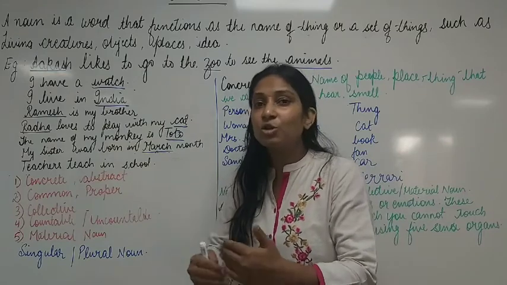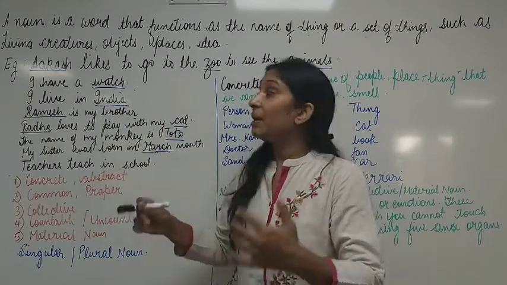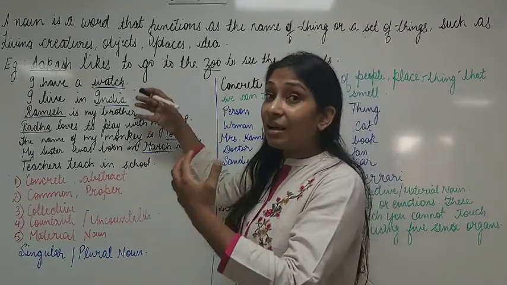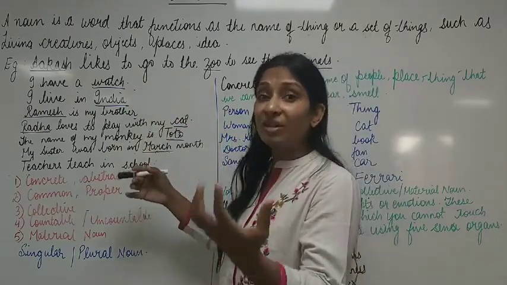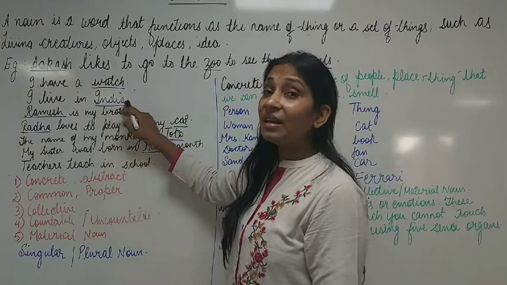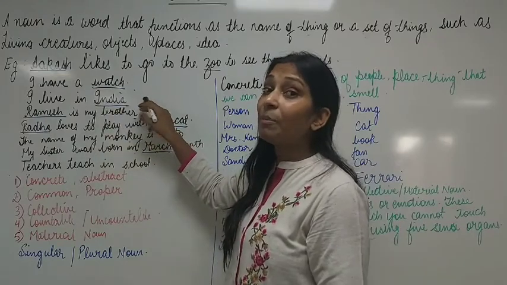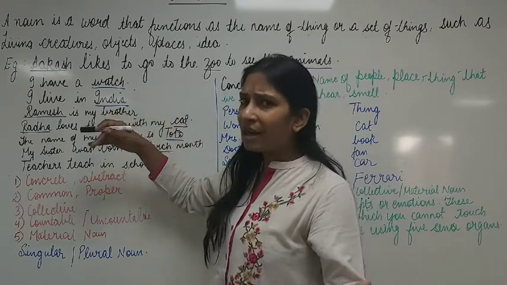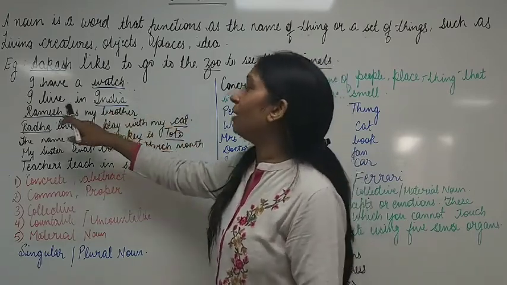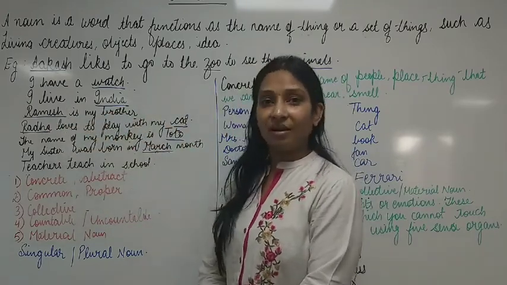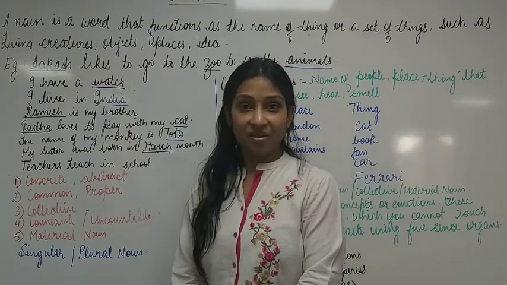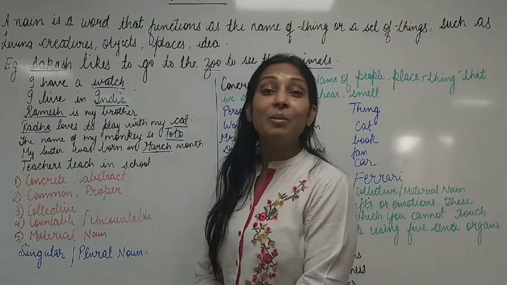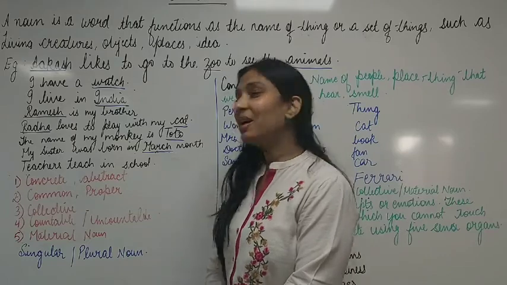Of course, we are going to learn the kinds of noun later on. But here we are seeing different examples of nouns, right? So I live in India. India is the name of a place. Clear? So India will also be a noun. What kind of noun, we are going to learn later on. Ramesh is my brother. Clear? So here Ramesh is the name of a boy, so it will be a noun.